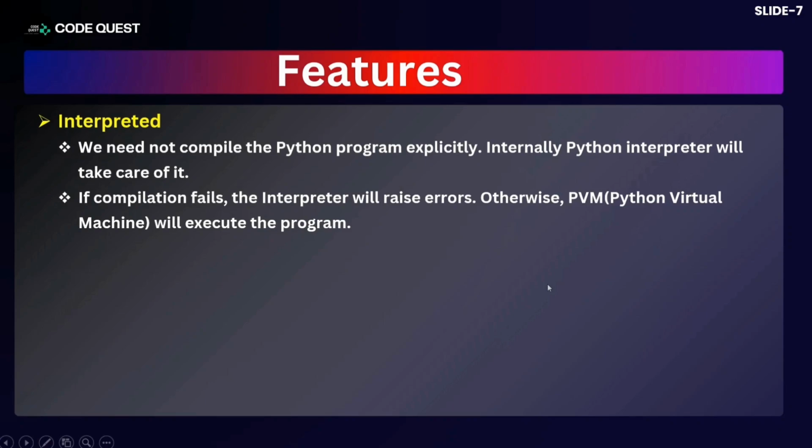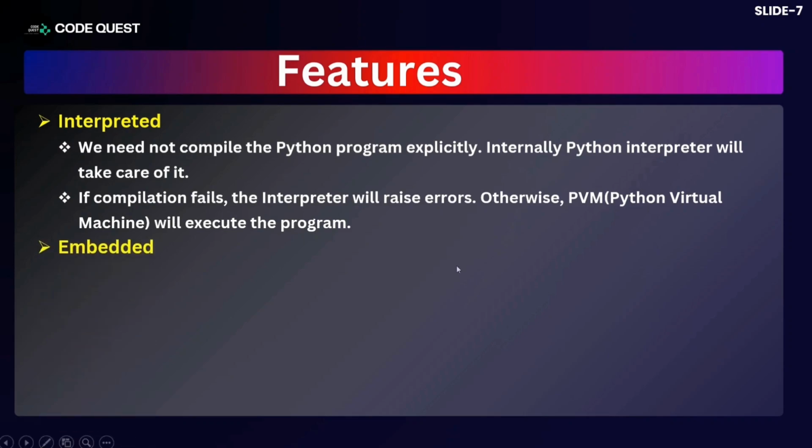The Python virtual machine is also responsible for the compilation. I need not do the compilation; I will directly execute the program. The Python virtual machine internally takes care of the compilation and runs the program if there are no errors. If there are any errors, obviously it will report them.